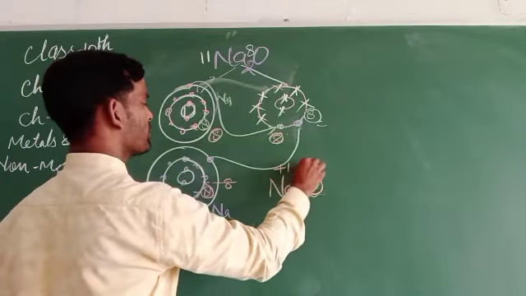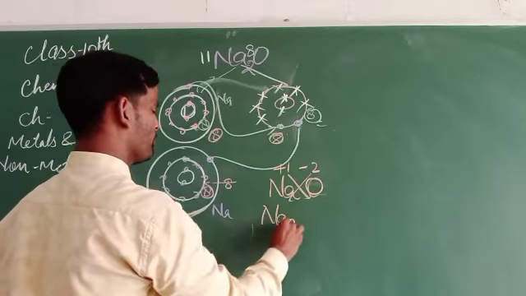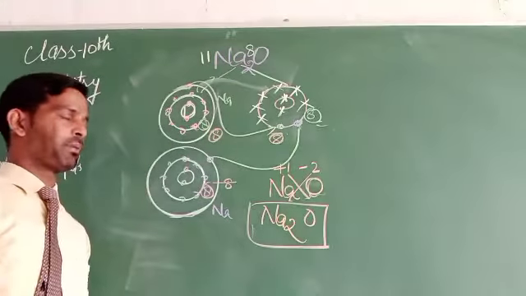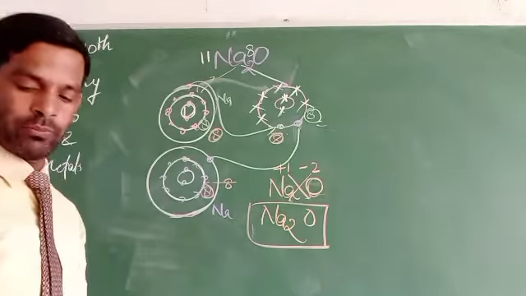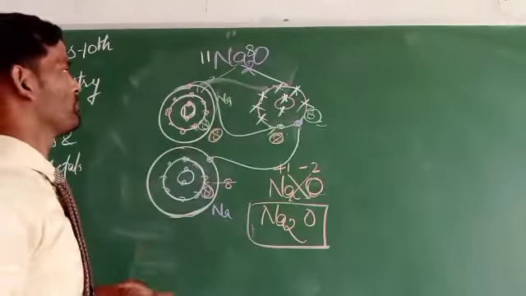Sodium has valency 1, oxygen has 2, so they are multiplied to form Na2O. This is how sodium oxide gets formed.